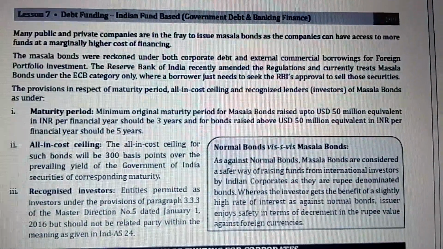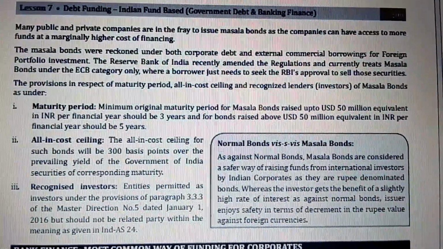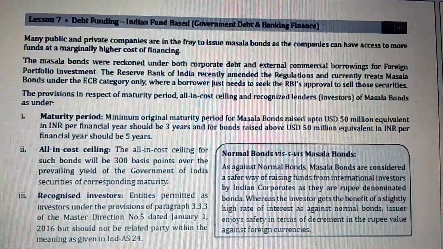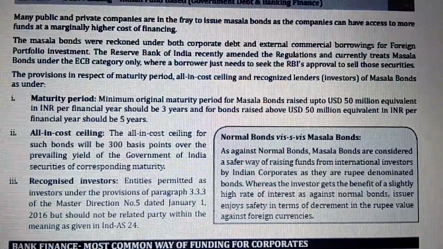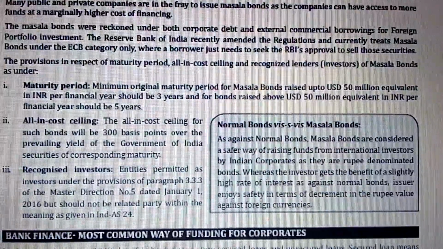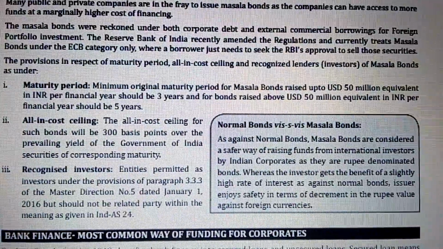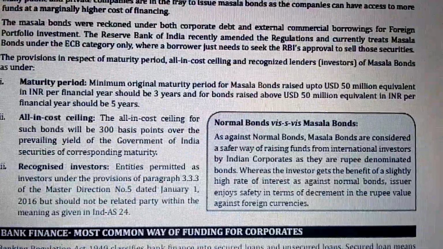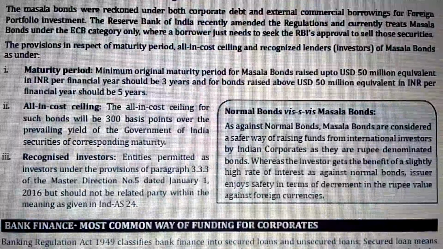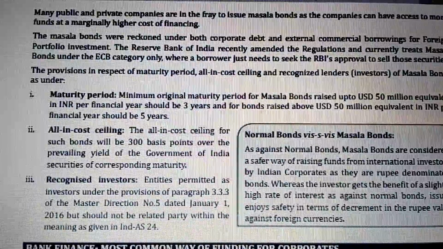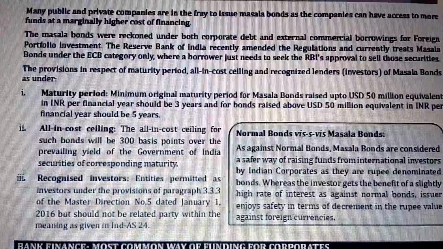The provisions in respect of maturity period, all-in cost ceiling, and recognized investors. Okay, now maturity period: the minimum original maturity period for masala bonds raised up to $50 million equivalent in INR per financial year should be 3 years, and for bonds raised above $50 million equivalent in INR per financial year should be 5 years. Okay, all-in cost ceiling. The all-in cost ceiling for such bonds will be 300 basis points over the prevailing yield of Government of India securities of the corresponding maturity.